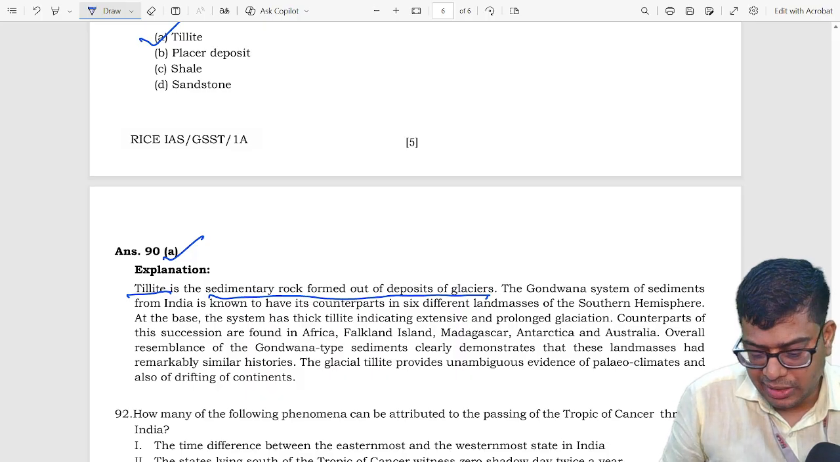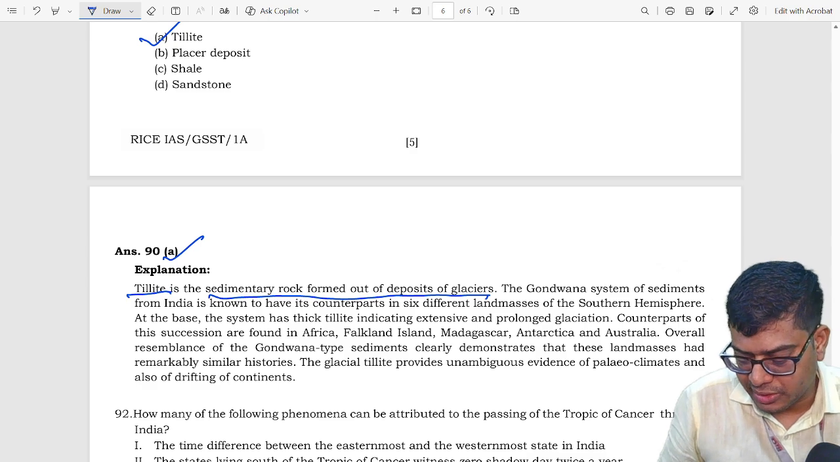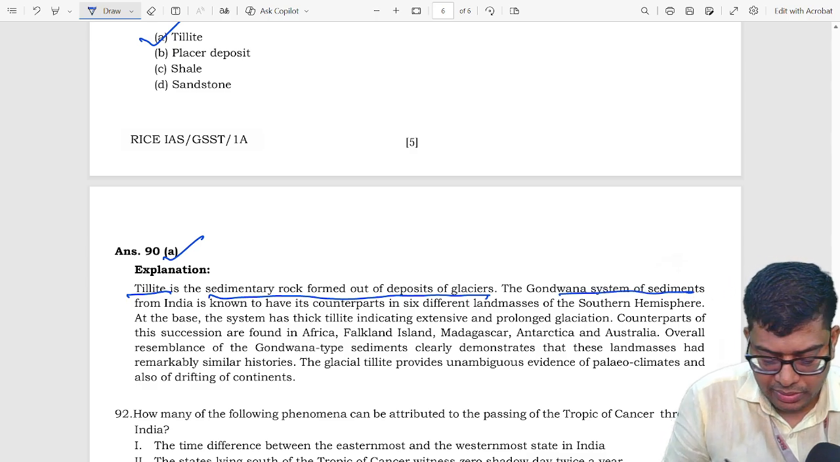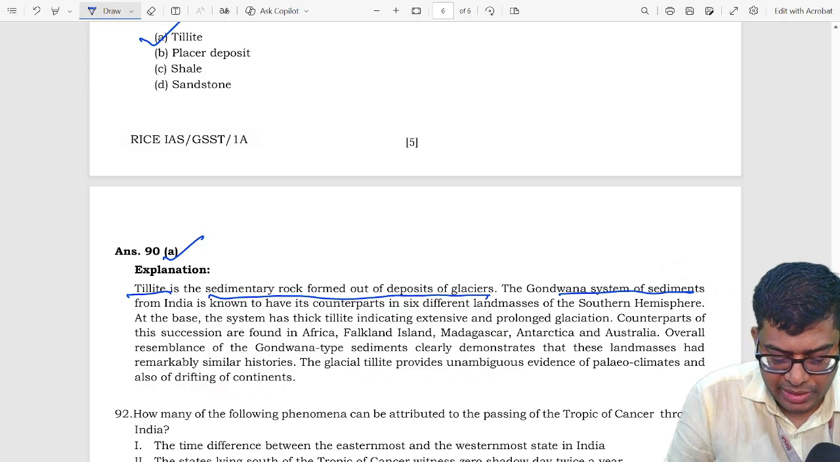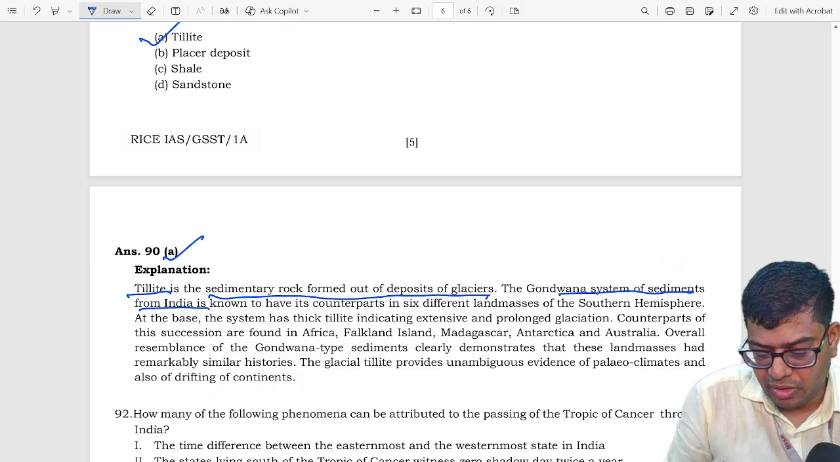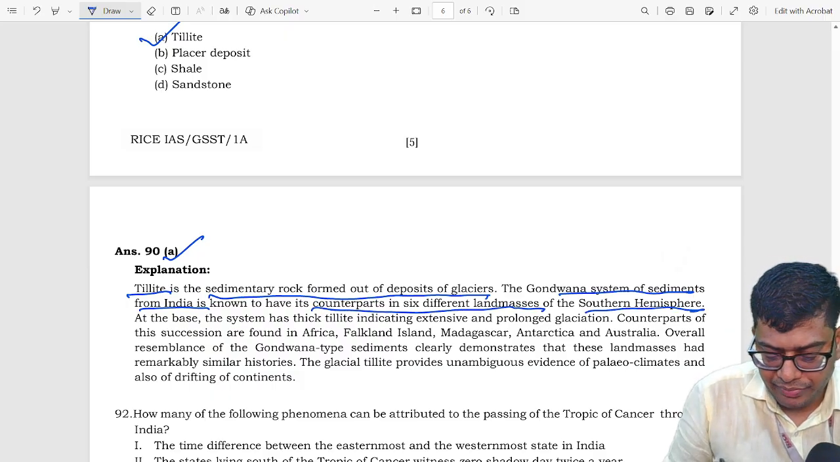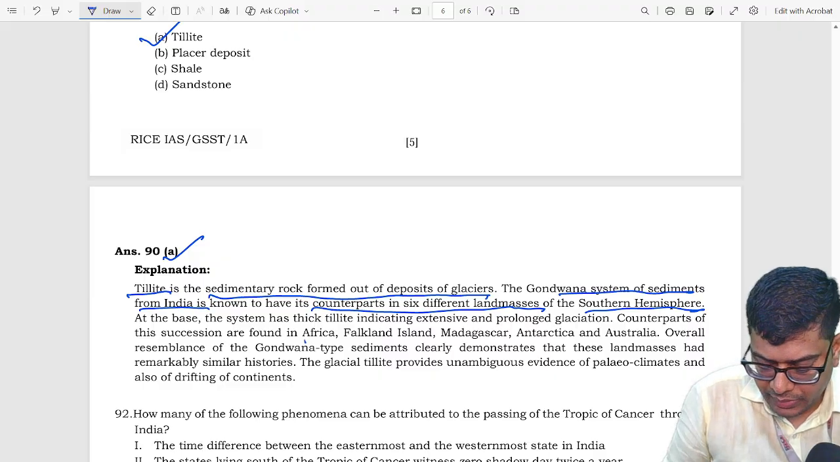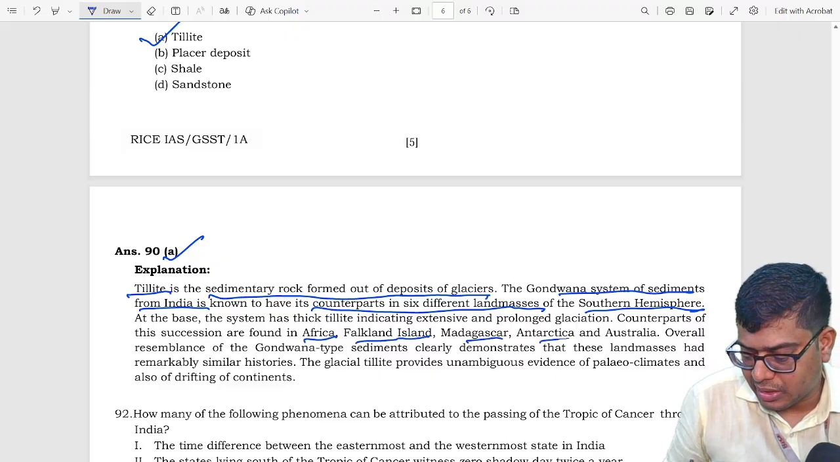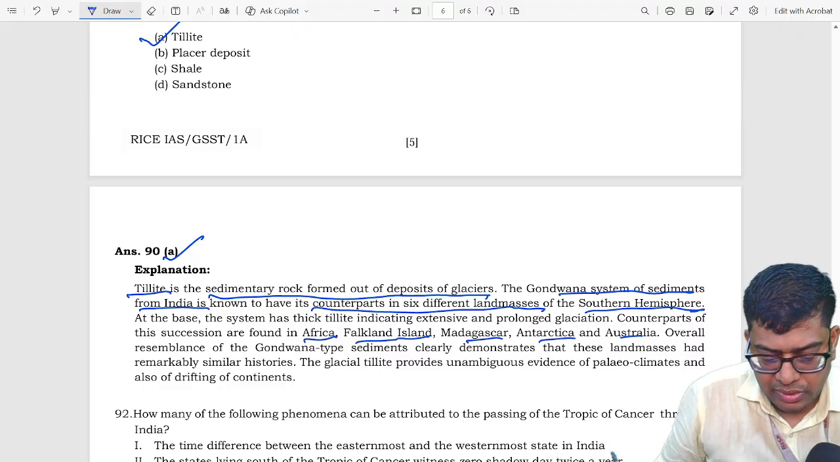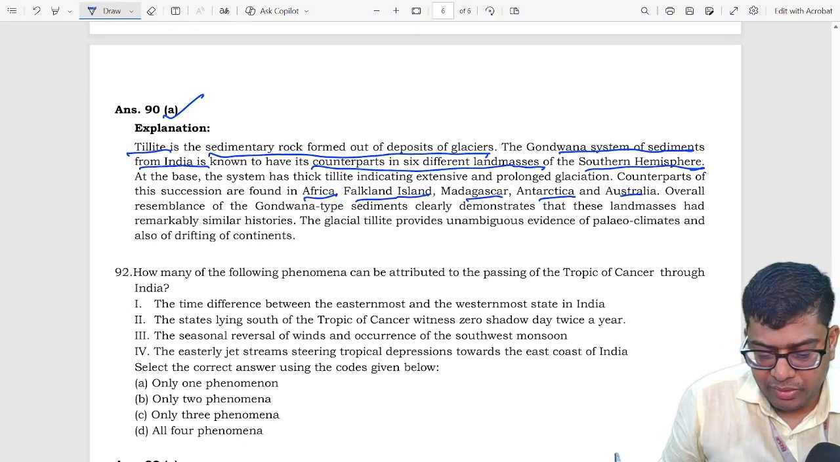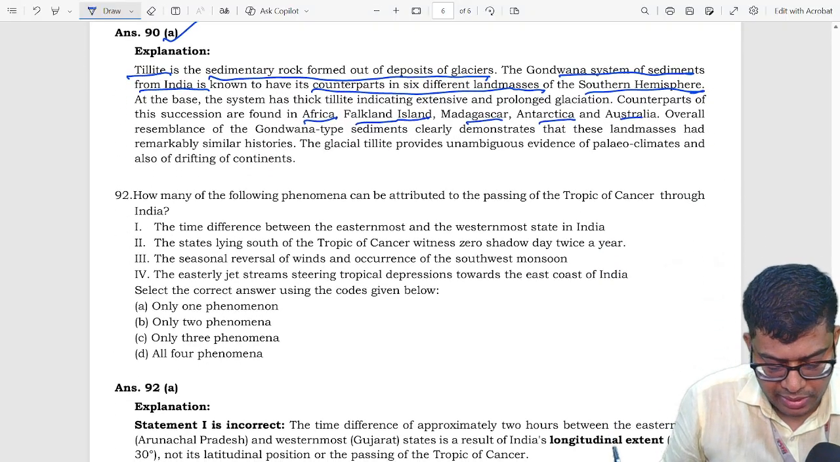So, let's move towards the explanation. Illite is a sedimentary rock formed out of deposit of glacier. The Gondwana system of sediment from India is known to have counterparts in 6 different land masses of the southern hemisphere: Africa, Falkland, Madagascar, Antarctica, Australia. So statement 1 is the correct explanation.